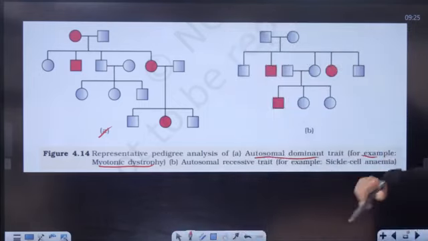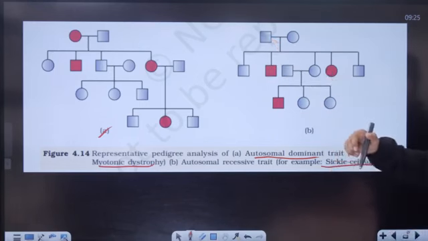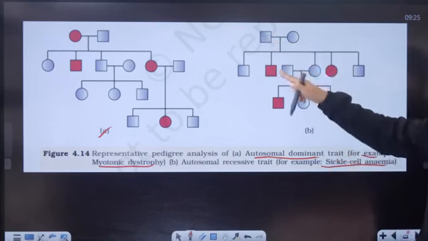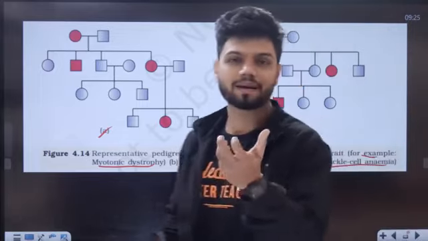Now one is autosomal recessive, an example is sickle cell anemia. It can skip generations, recessive in nature, and unaffected parents can have affected children. Okay, so those are the small traits of your pedigree analysis.